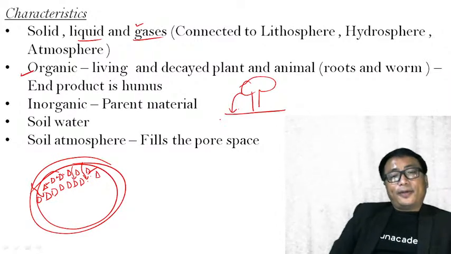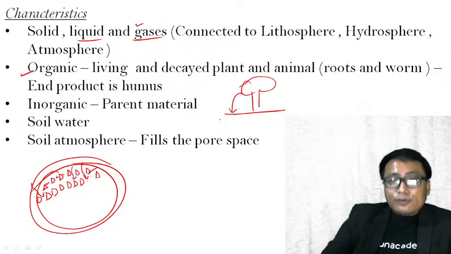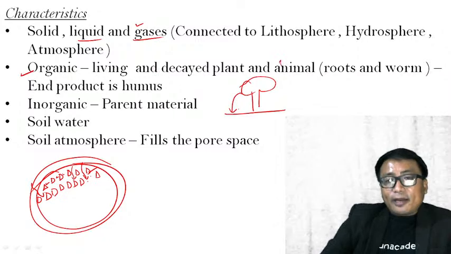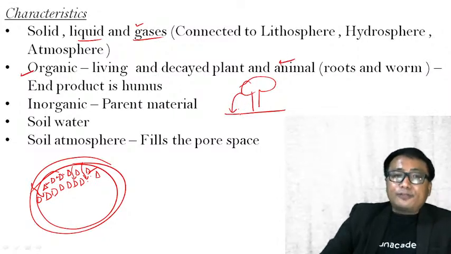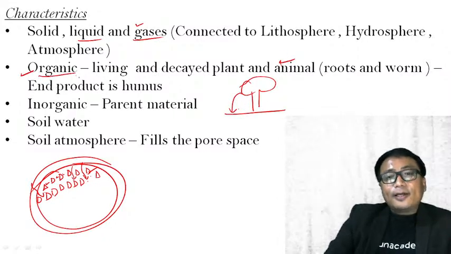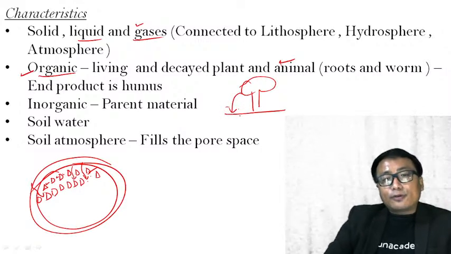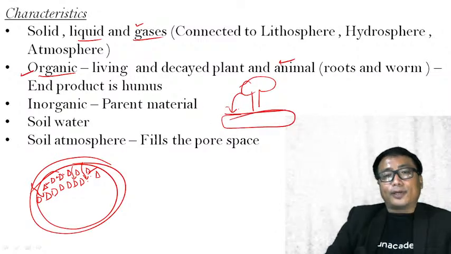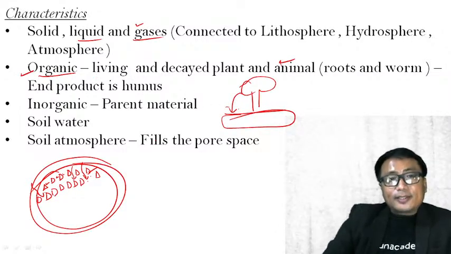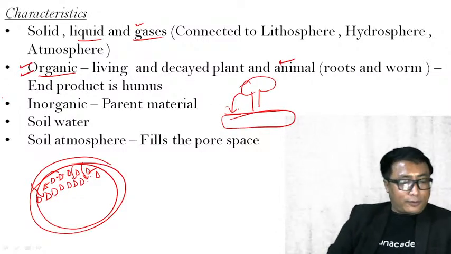Now all these are organic matter. Why? Because it is a decay of plant. Also, it may be a decay of animal also. They all combine together to form this organic matter. After decay and decomposition, this organic matter also becomes part and parcel of the soil. Therefore, the soil consists of organic matter also.